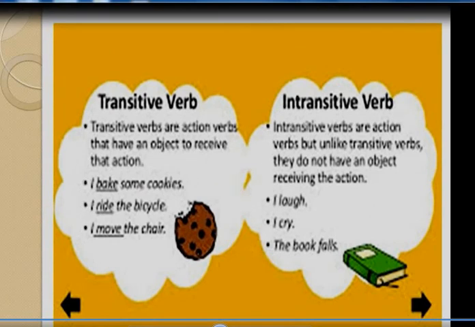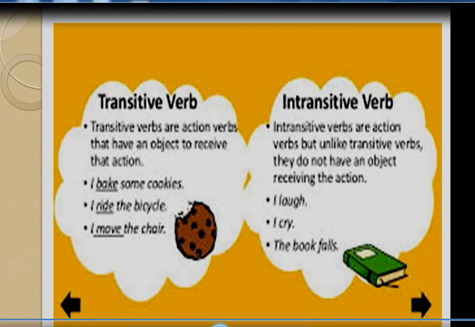So at last we can conclude this now. What is a transitive verb and an intransitive verb? Transitive verbs are action verbs that have an object to receive that action. So there are some examples. I baked some cookies. I ride the bicycle. I move the chair. What did you bake? Some cookies. Object. What did you ride? The bicycle. Object. What did you move? The chair. So these are the objects. So that is the transitive verb.